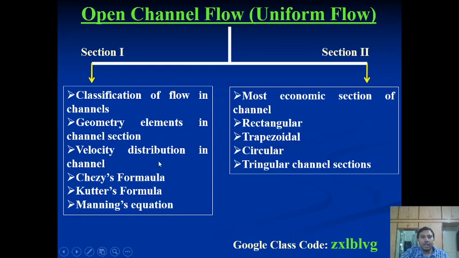So that equation we have derived, and simultaneously we are deriving the equation for Chezy's constant, which we can derive with the help of three different equations: Chezy's formula, Kutter's formula, and Manning's formula. These three formulas are most important, as they are responsible for either increasing or decreasing the velocity in a man-made or artificial channel. This part we took as section 1, and today I would like to take up the most economic channel sections.